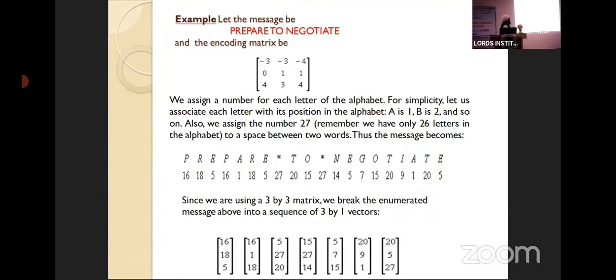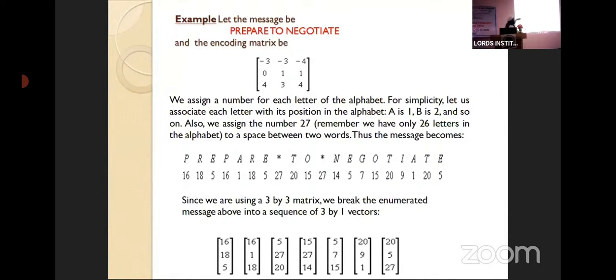First remember one thing, sir. You have to select any matrix by your own. Keep in mind, while selecting any matrix by your own, it should be an invertible matrix. Invertible in the sense, it should be a non-singular matrix. You can select anything, 2 by 2, 3 by 3, 4 by 4, that is up to you. This is your key. Here, in this example, I am selecting a 3 by 3 matrix by my own, and this matrix is non-singular. You can check.